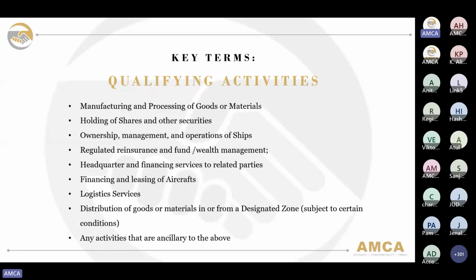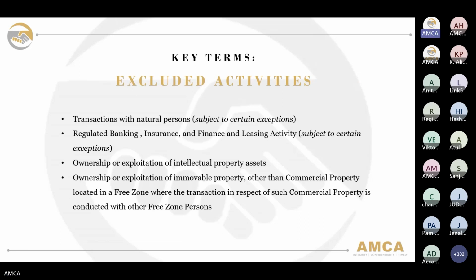On the last point, they have mentioned any activities that are ancillary to the above. Activities that are ancillary to the above-mentioned activities must not have any independent function, but are only necessary to perform the main qualifying activity. The next term that we would be defining is the excluded activity. Again, this is explained in Ministerial Decision number 139 of 2023, same as the qualifying activity.